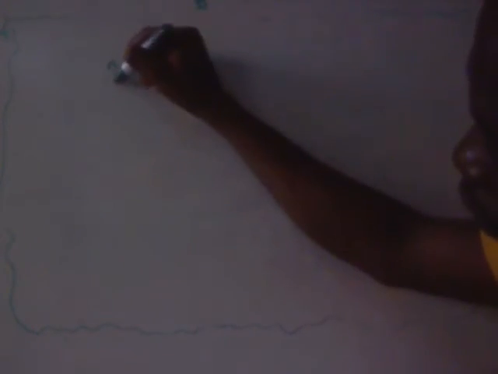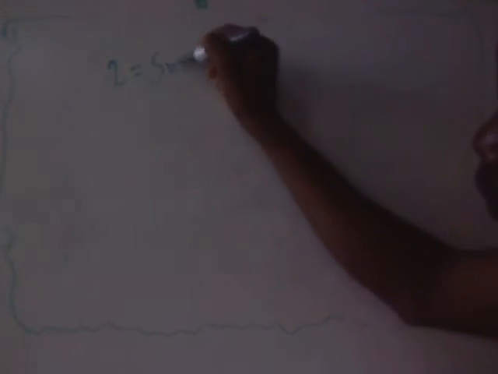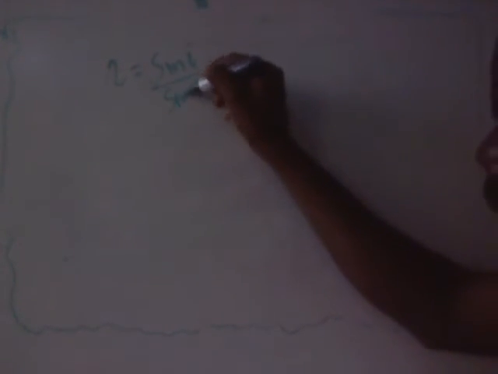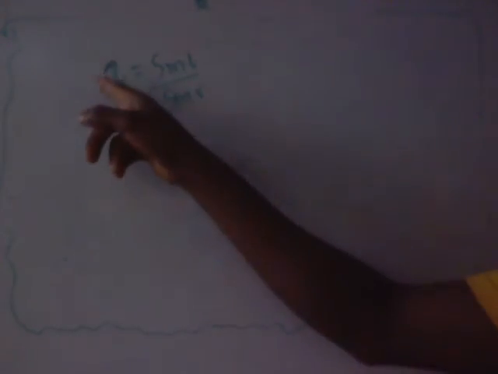If you state Snell's law, you can put your mathematical formula there. Refractive index equals sine i over sine r. Take this symbol as the refractive index. You can as well put a small letter n to represent the refractive index, equal to sine i over sine r, where i is the angle of incidence and r is the angle of refraction. So now back to Roman figure 2.